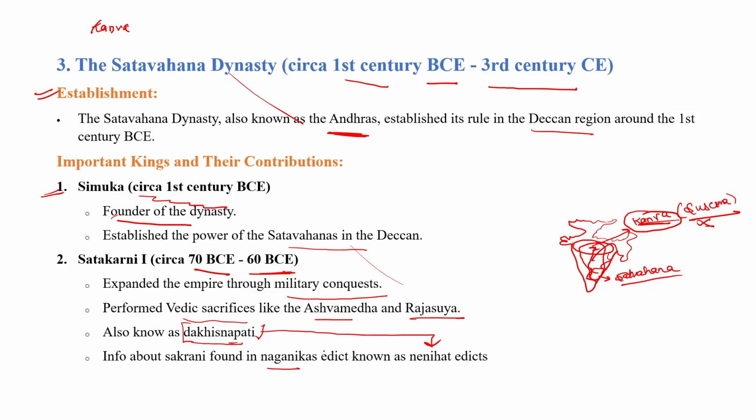So let's correct the sentence. His wife, Naganika, the wife of Satkarni, wrote the Nenihat Edicts in southern India. And in the Nenihat Edict, he was known as Dakshinapati. Clear? Okay.